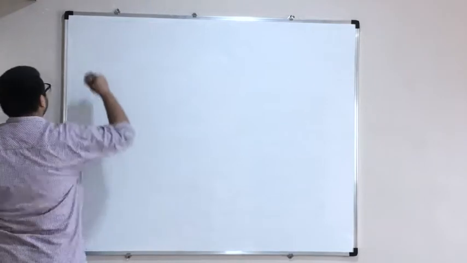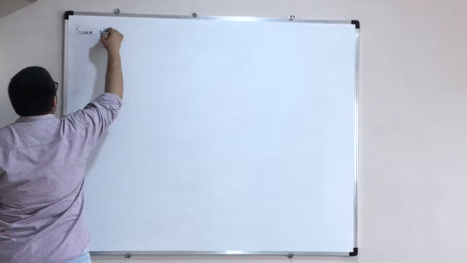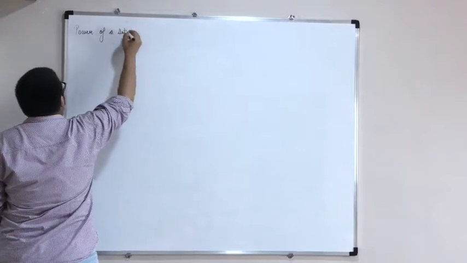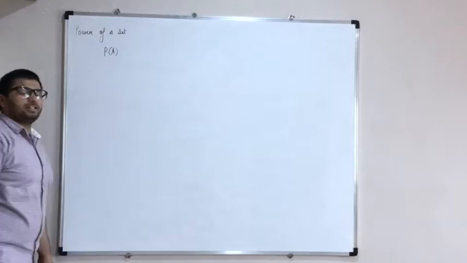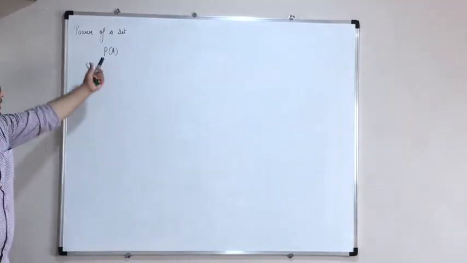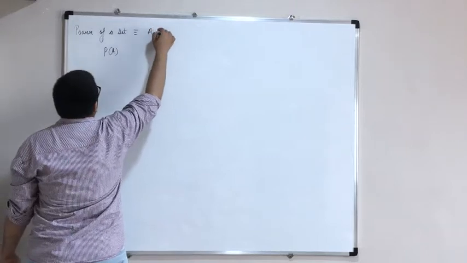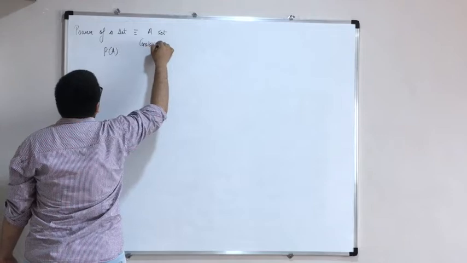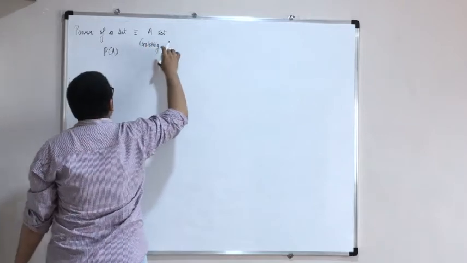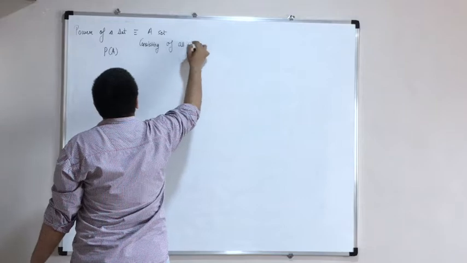We have nothing but power of a set. Power of a set is represented by P(A). Okay, power of set is nothing but P(A). What is meant by power of set? Power of set is nothing but a set consisting of all the subsets.